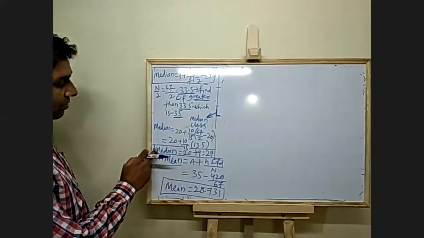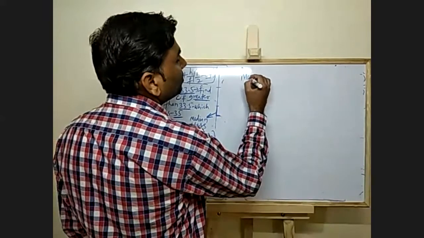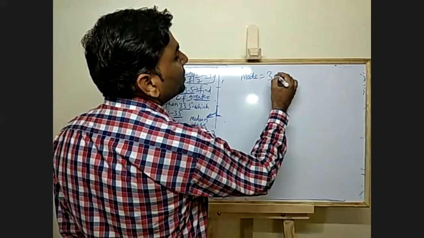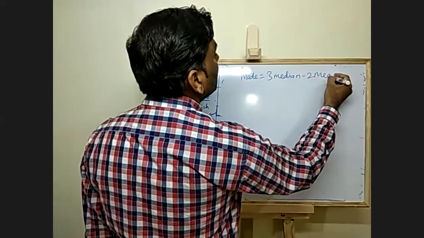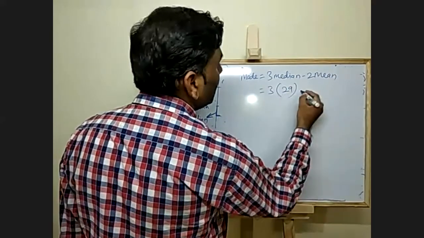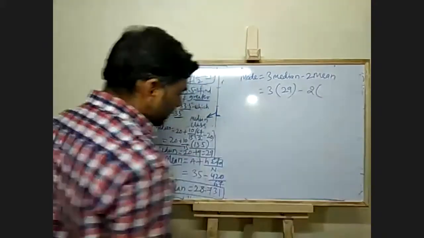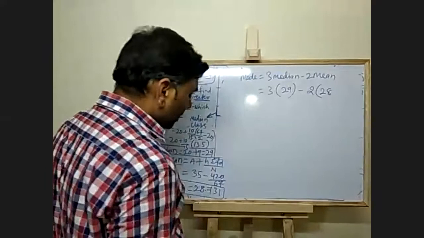Okay. So you have median and also you have mean. Now you have to find mode. Mode is equal to 3 median minus 2 mean, which is equal to 3 into median, which is 29, minus 2 into mean, which is 28.731.